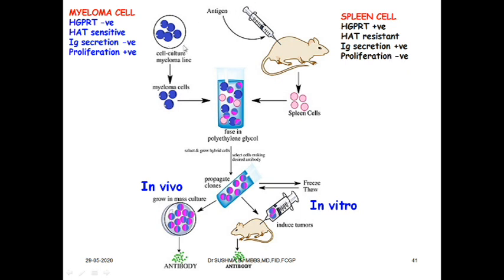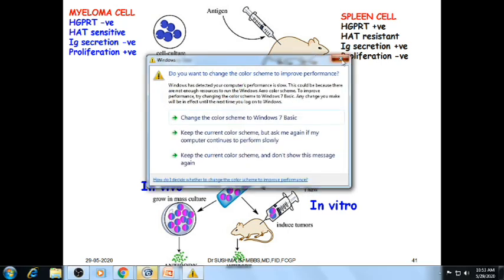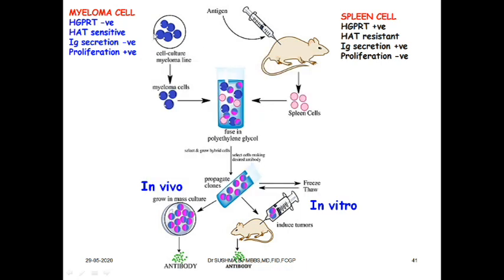Now the myeloma cells. We have taken a myeloma cell from an animal suffering from multiple myeloma, grown in cell culture of the myeloma line. We have created these myeloma cells in such a way that they are HGPRTase negative. They do not contain the HGPRTase enzyme. They are HAT sensitive, which means aminopterin is going to inhibit DNA synthesis. IgG secretion is negative, but they have a tendency to proliferate. These are the myeloma cells. These are the spleen cells.